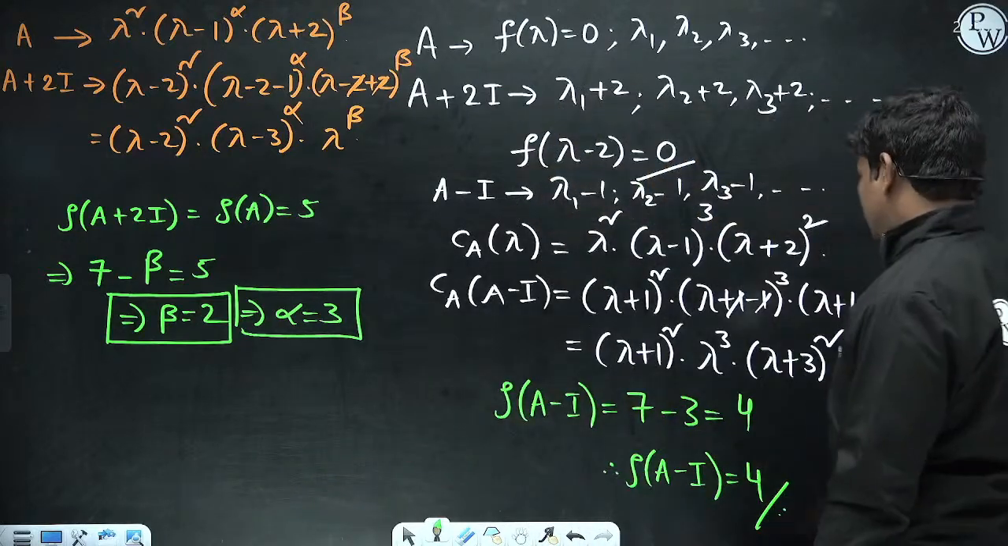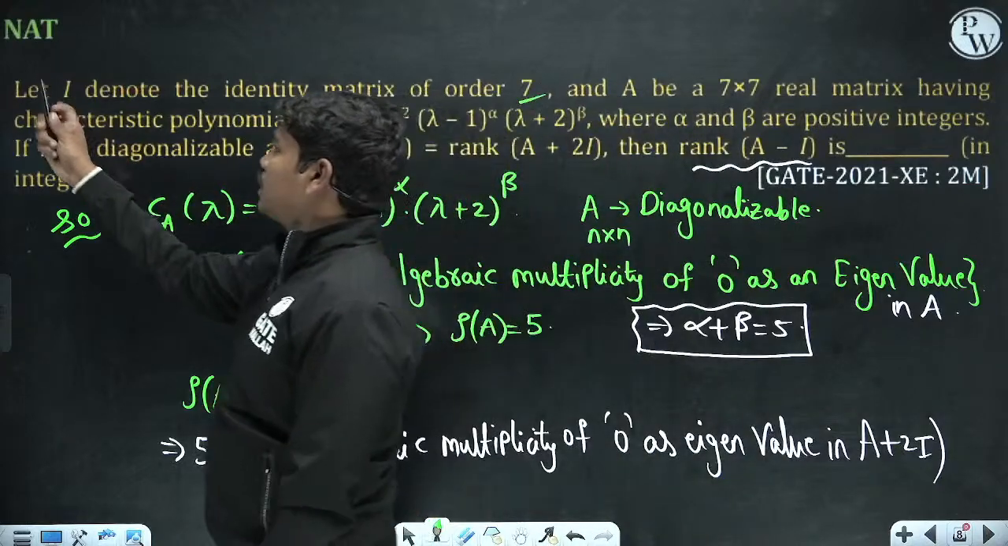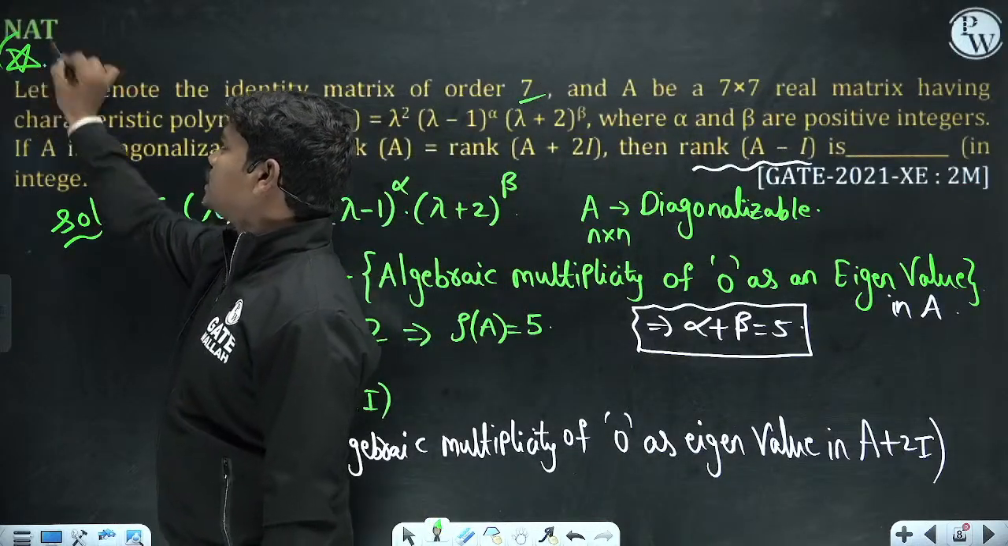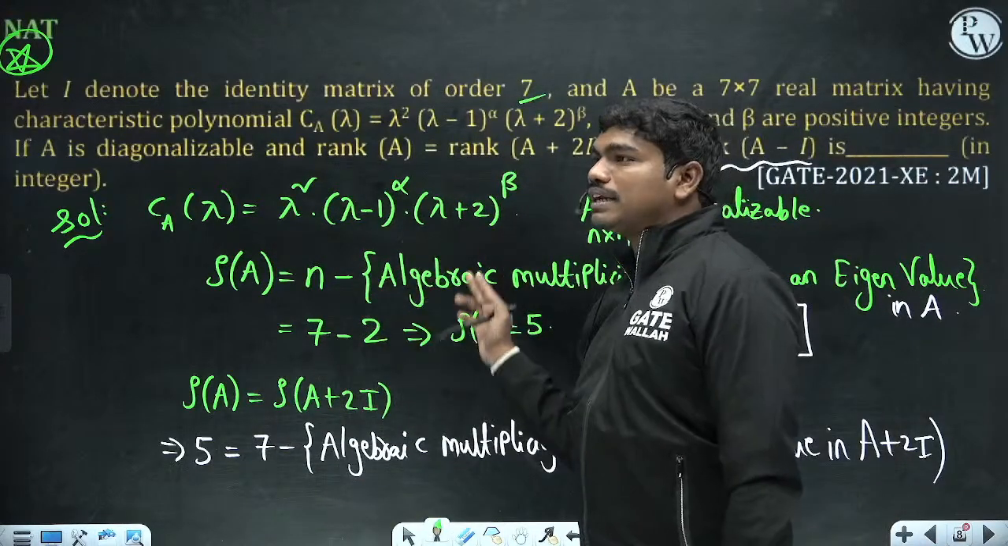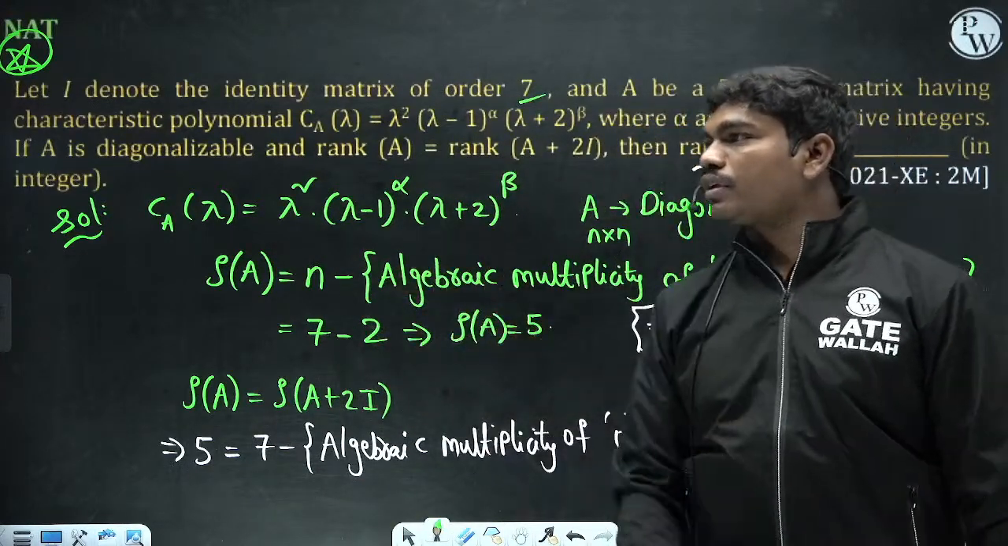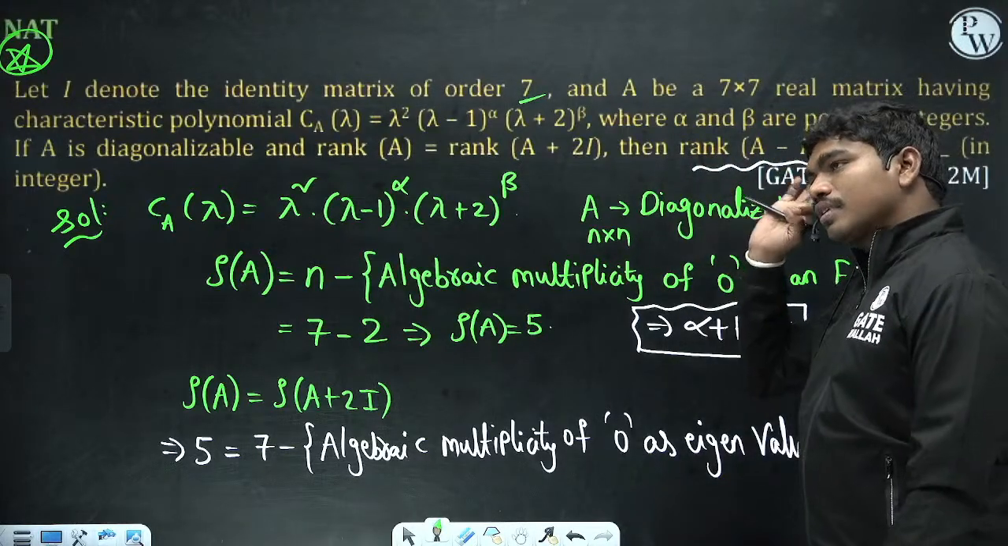Okay, so this is the way to solve this question, and this is one very good question that gives you the concept of diagonalization of matrices and basically rank. The relation between rank and the algebraic multiplicity of the 0 eigenvalue. Fine. So 4 is the correct answer.